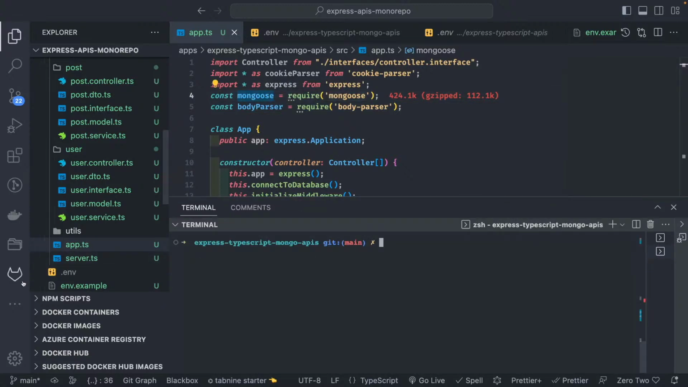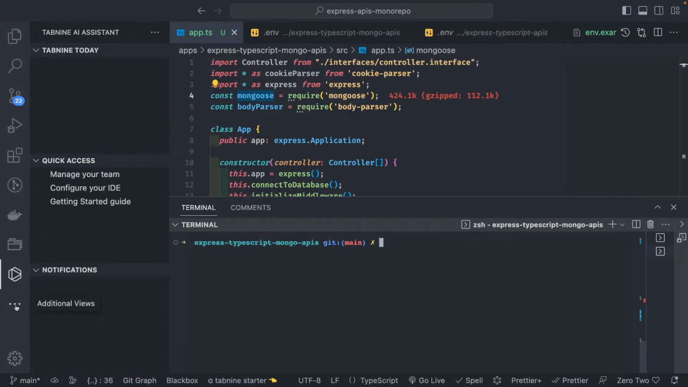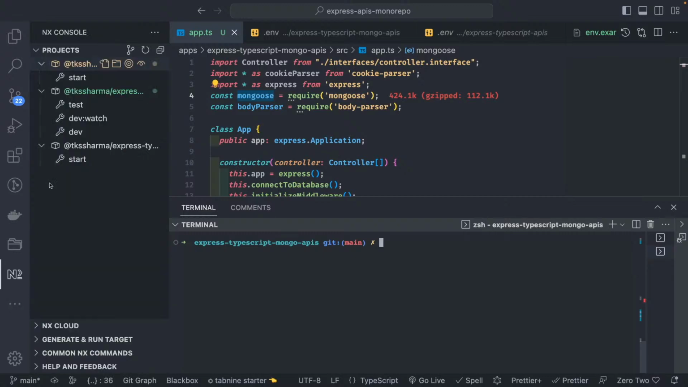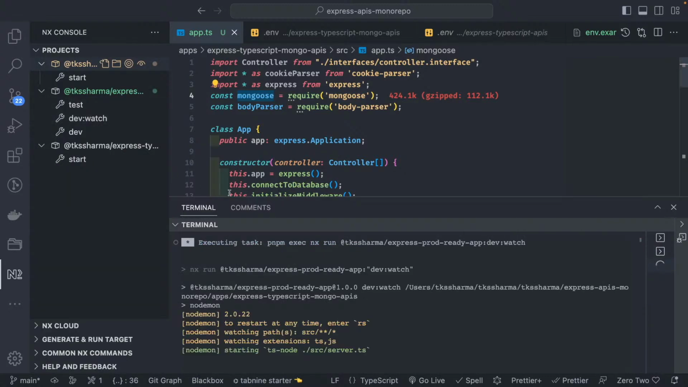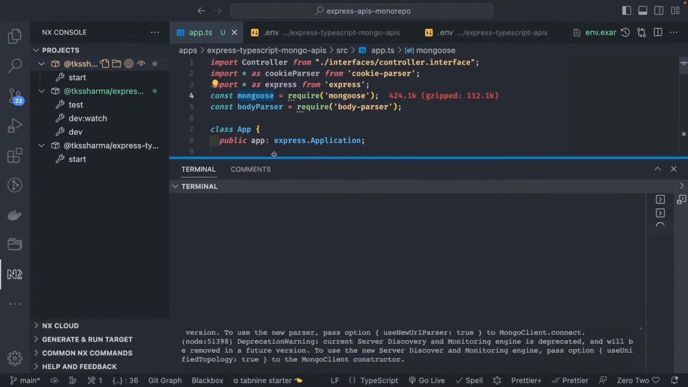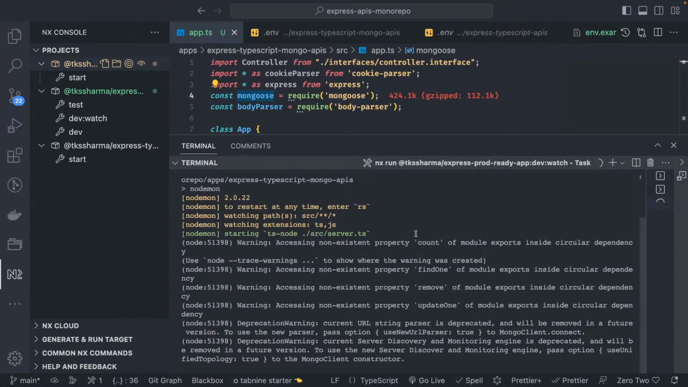So I can just run the project using Nx Console. Okay, where is my Nx Console? This is my Nx Console. I can do dev watch, and let's see if we are able to start our server. Okay, it is starting the server. I'm fine with the warnings. So it had started our server.